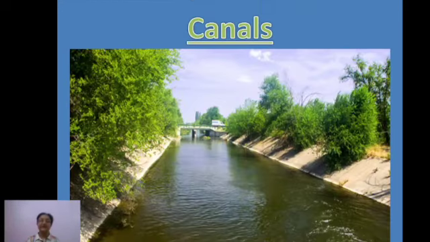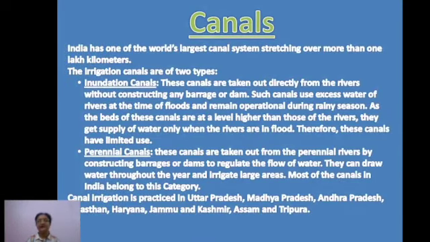Next is the canal. The third source of irrigation is the canal. India has several streams flowing through especially the northern plains of India. So India has one of the world's largest canal systems, stretching over more than 1 lakh kilometers.